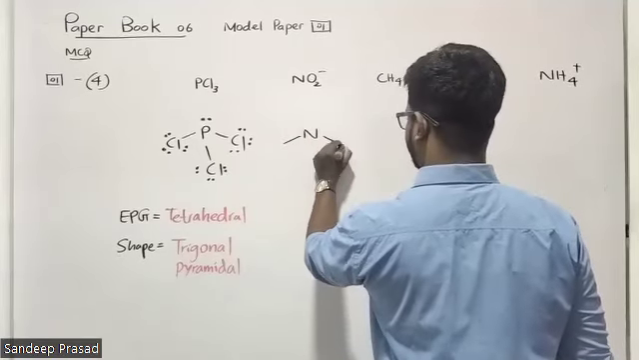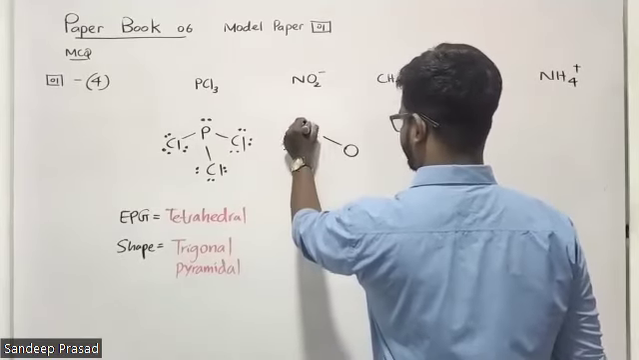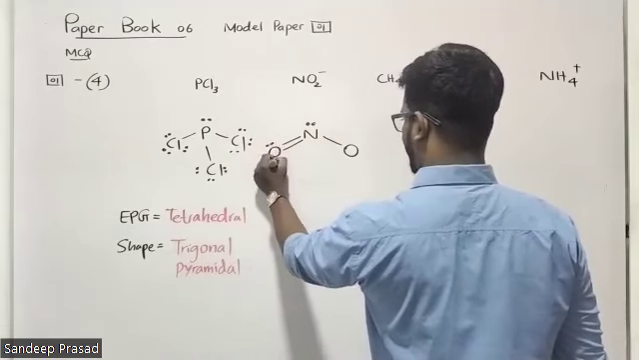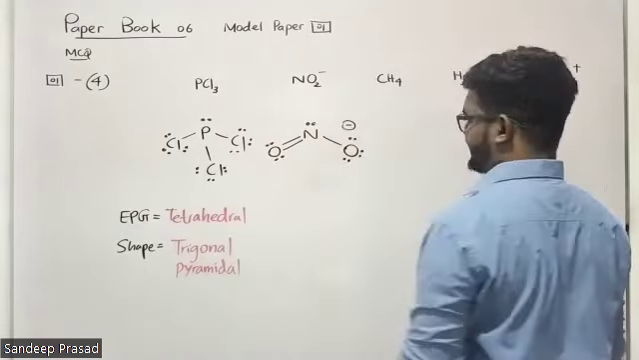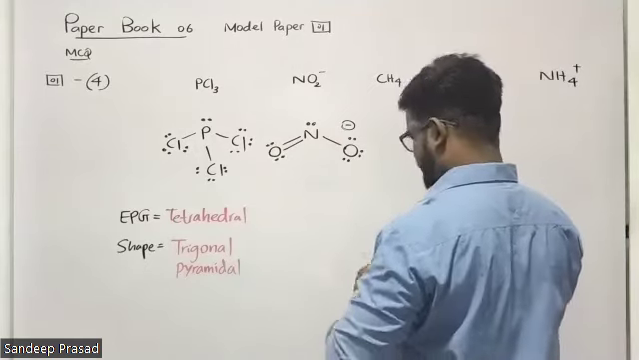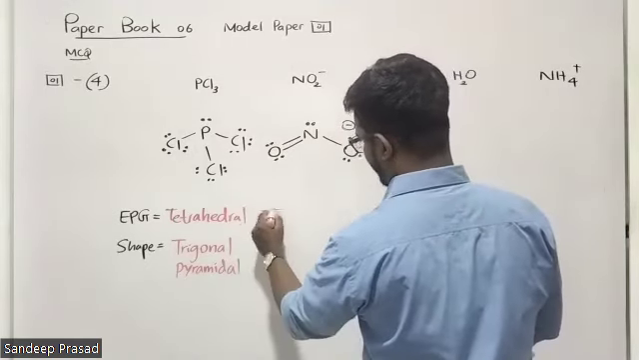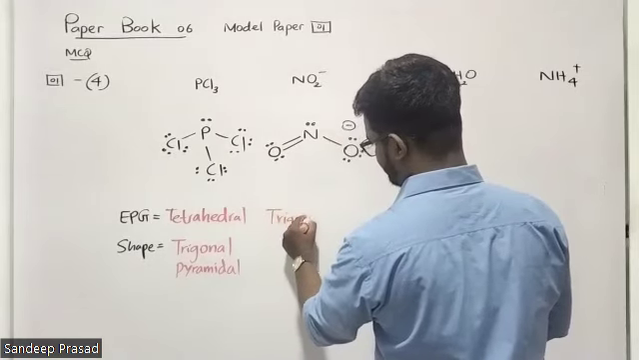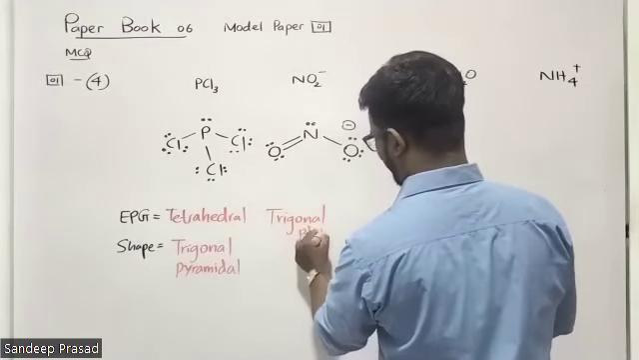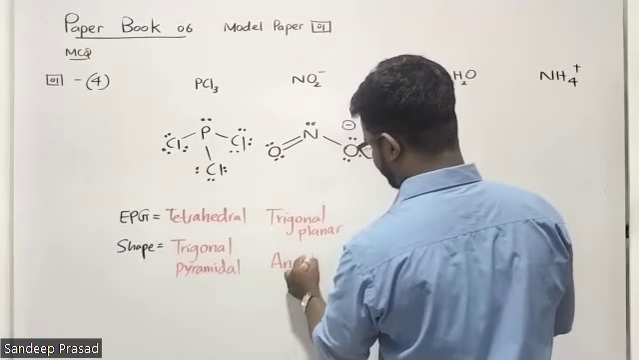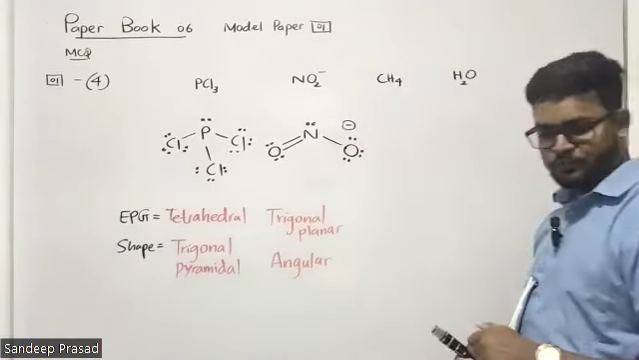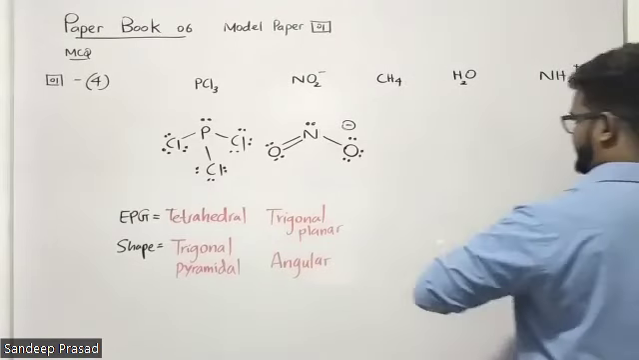If you go for the NO2 minus, look at the Lewis structure for NO2 minus. It looks like this. We can say that there is a lone pair on nitrogen and oxygen is containing the negative charge. So the electron pair geometry for this one is trigonal planar. What is the shape of the molecule? Shape of the molecule is angular.